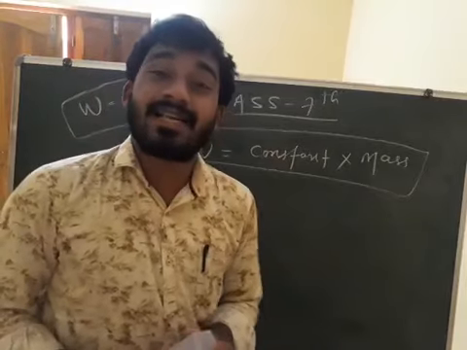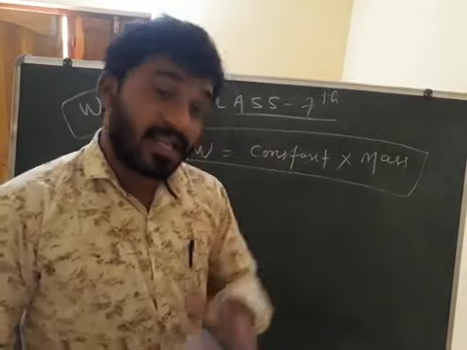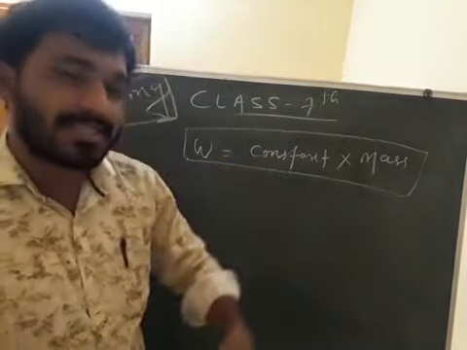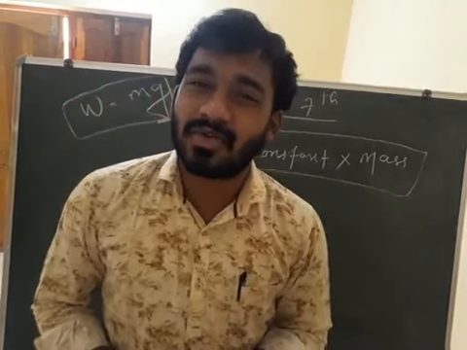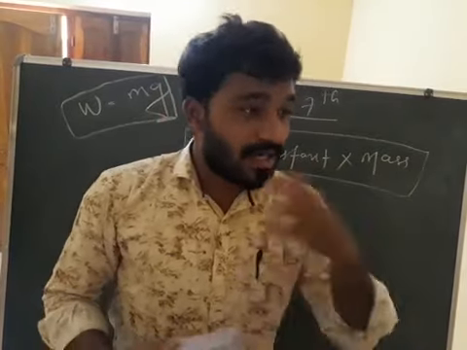And what is acceleration due to gravity? The steady gain, the steady increase in the speed when a body is falling freely. That is called acceleration due to gravity. Due to the gravitational force it is falling only. Clear? So what is g?